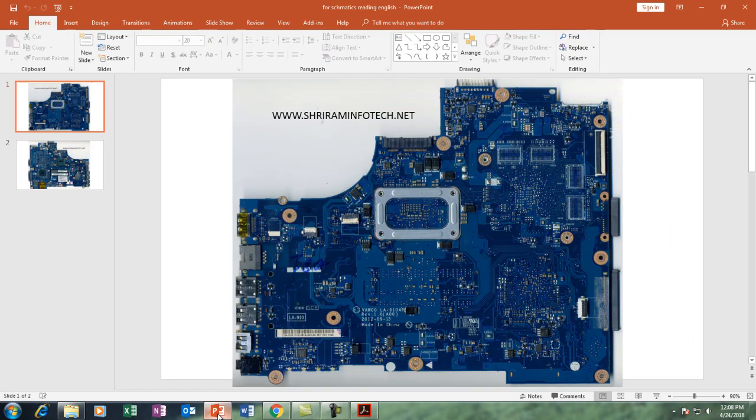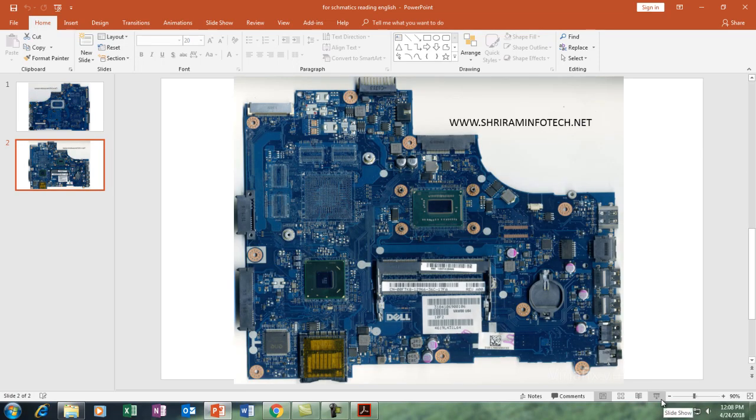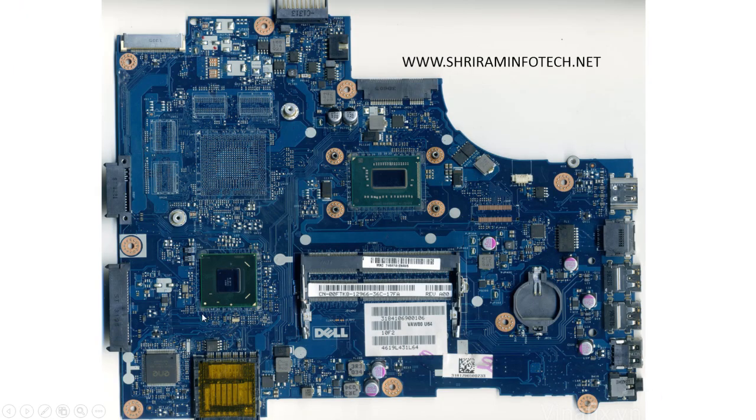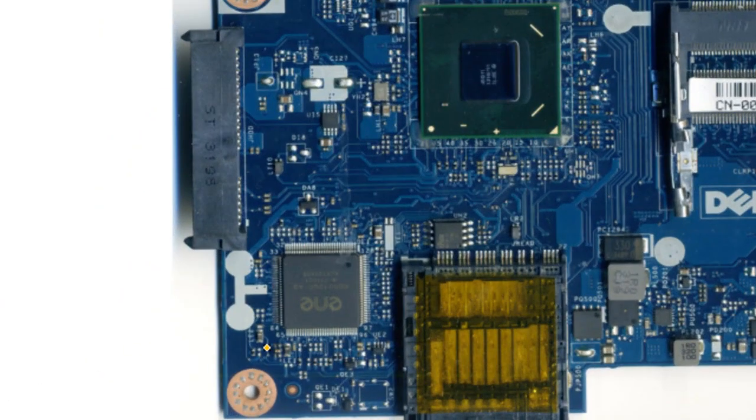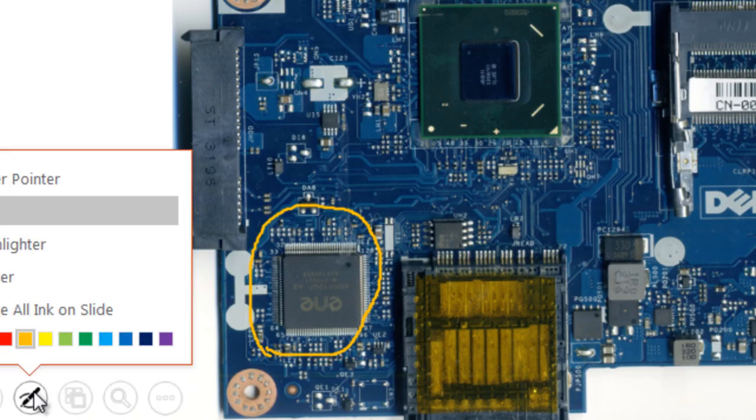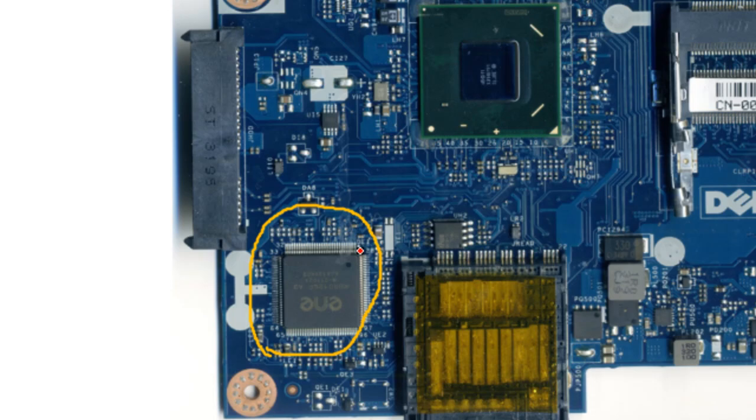We'll see in the diagram here. This one is my SIO, KB9012, and this one is pin number 1, then 32, 33, 64, 96 and 128.